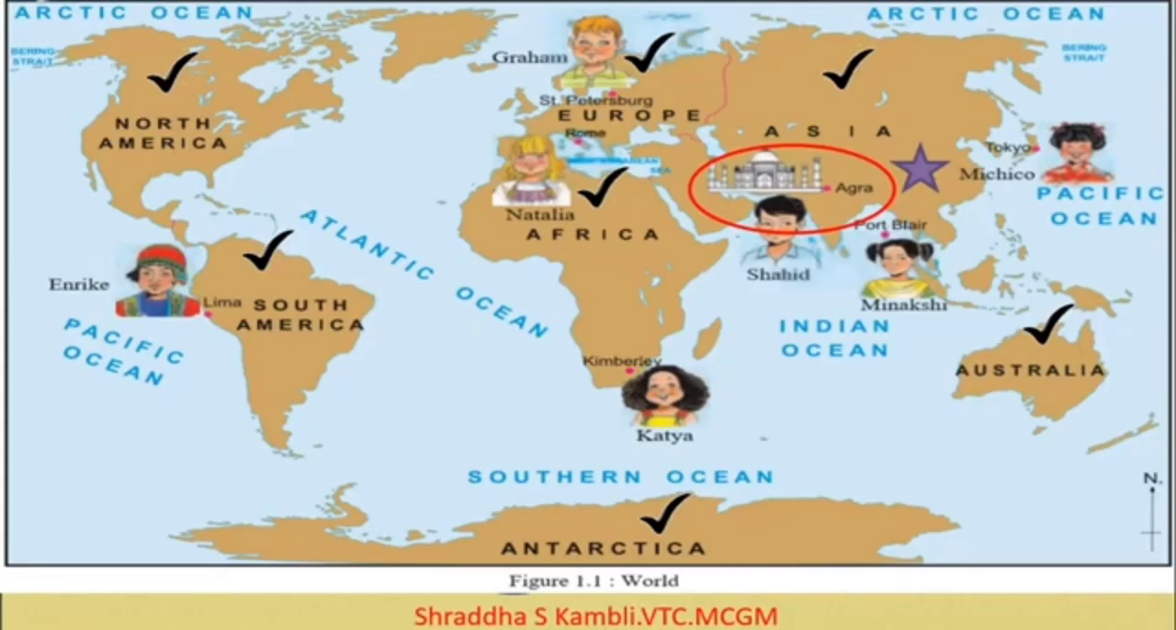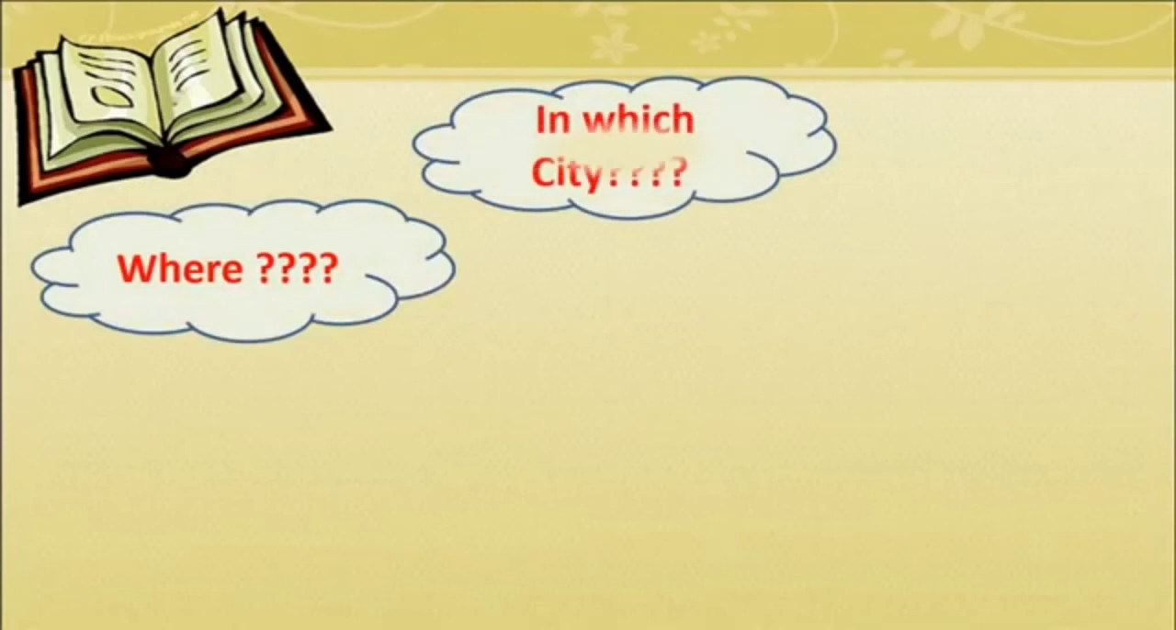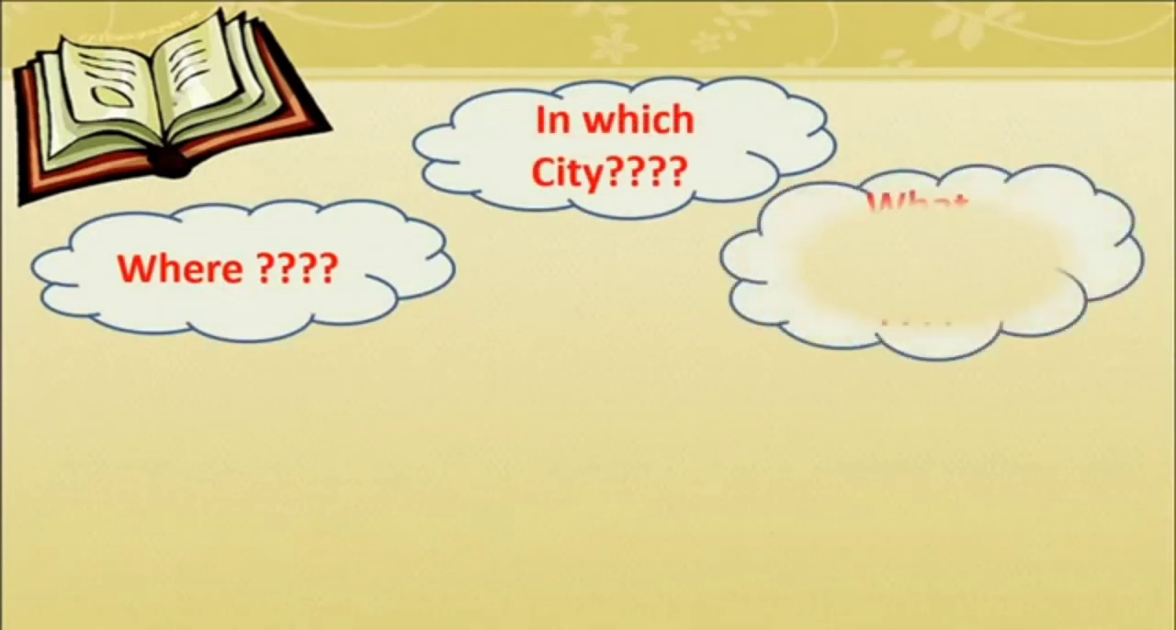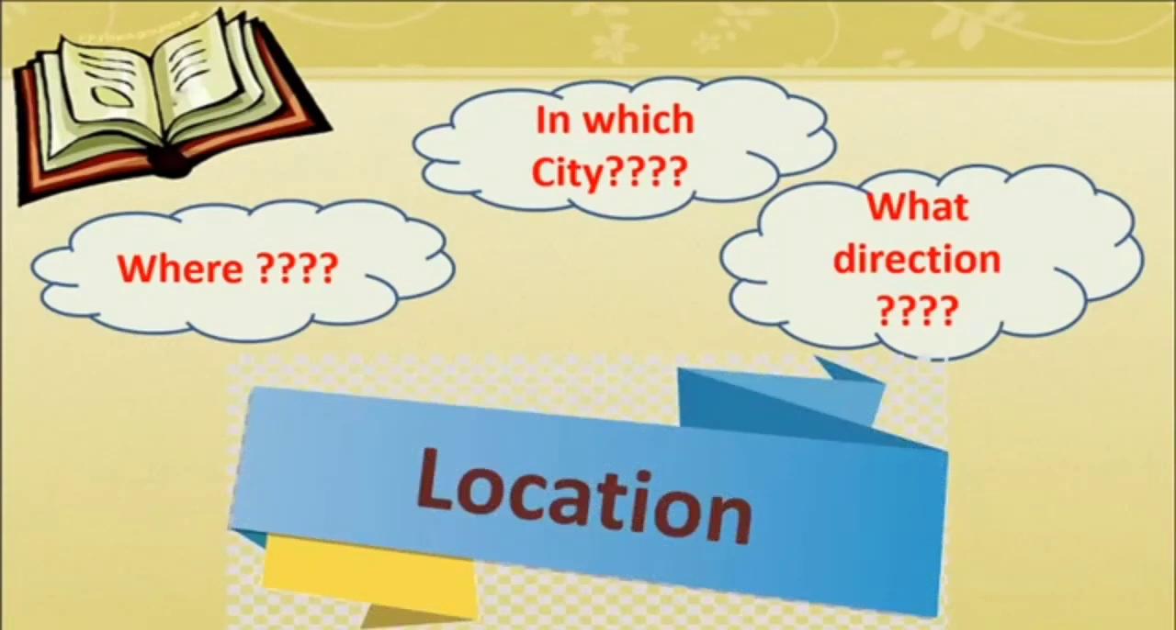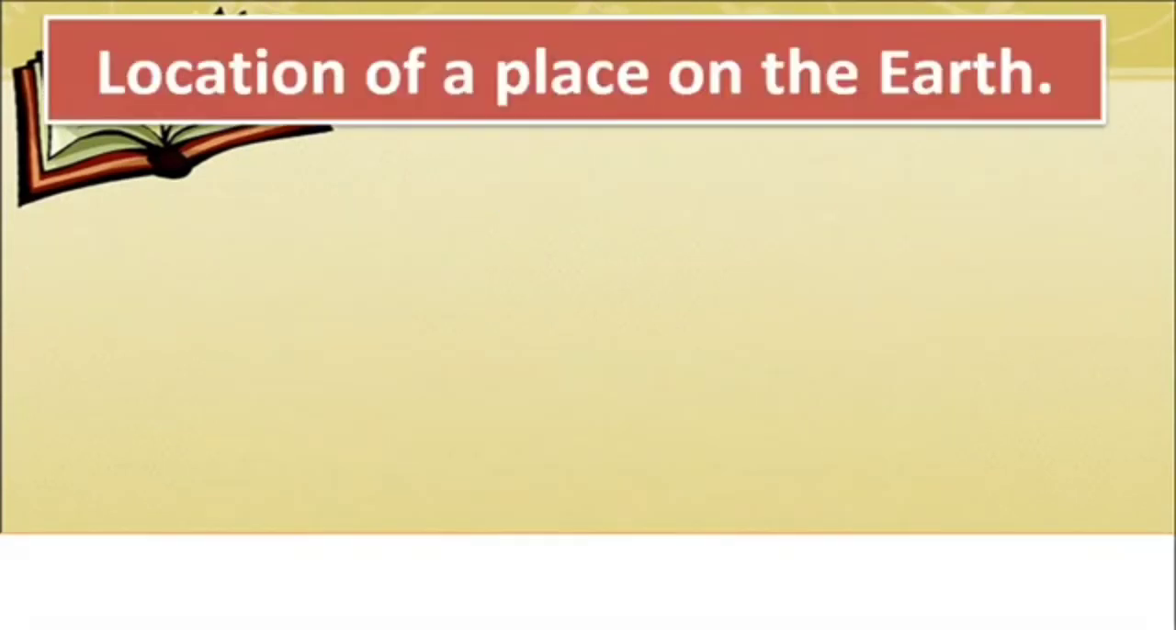Alright, so now when we talk about all these questions, like when we talk about where, or when we talk about in which city, or when we talk about what direction, what point or what concept are we talking about, children? When we ask all these questions, we are trying to find out answers regarding the location of a particular place. Okay, we are trying to find out where a particular place is located. Okay, now let's see what will you do when you want to find out the location of a place on the earth's surface.